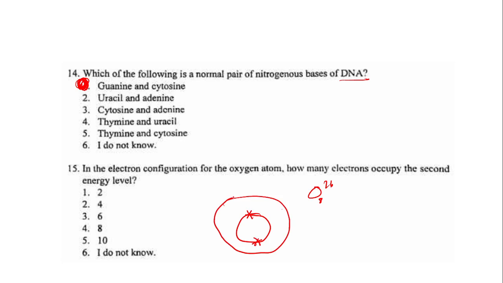Then the other part will have 1, 2, 3, 4, 5, 6. They are in the second shell. So the first shell will have 2, the second shell will have 6 of them. So the answer here is simply 6.